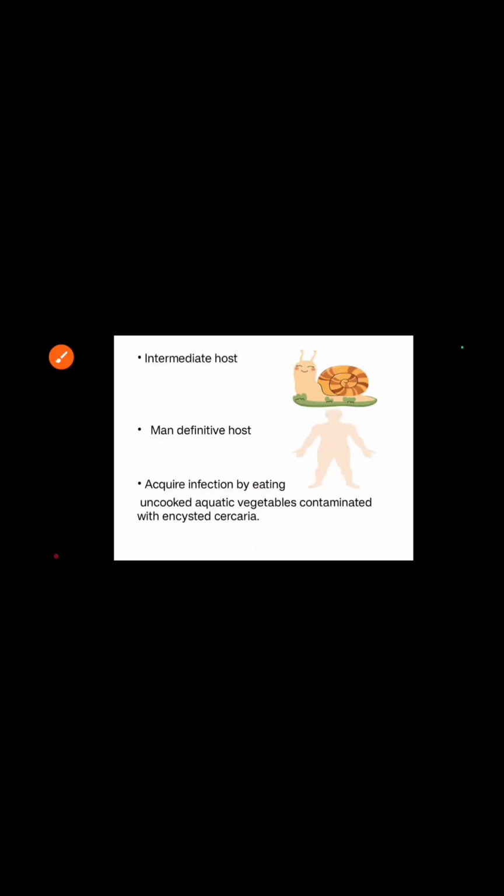When a human eats uncooked aquatic vegetables contaminated with encysted cercaria of Fasciolopsis buski, it leads to fasciolopsiasis in humans.